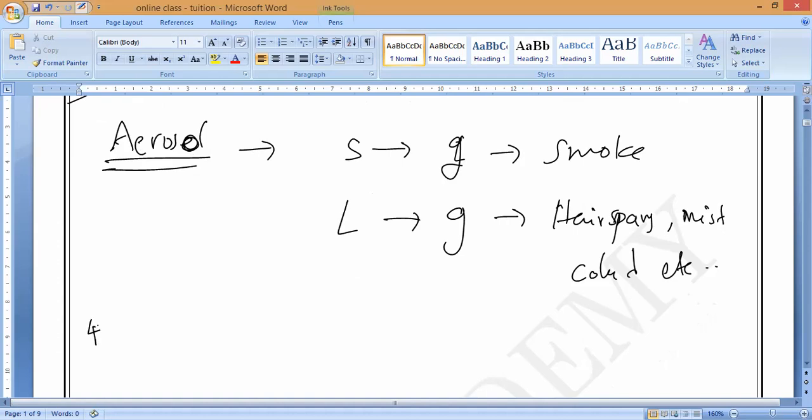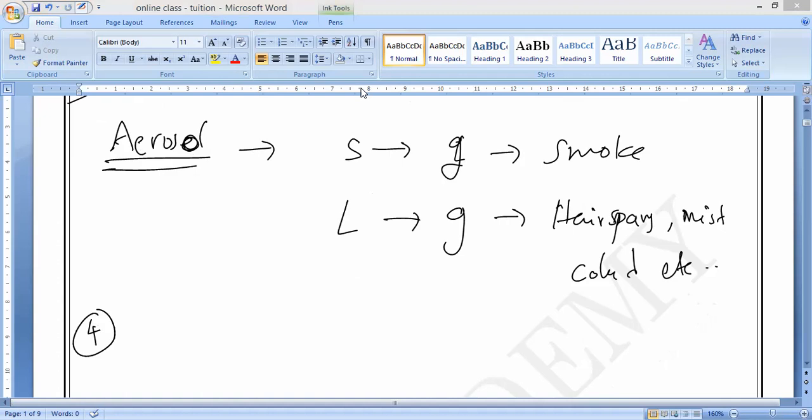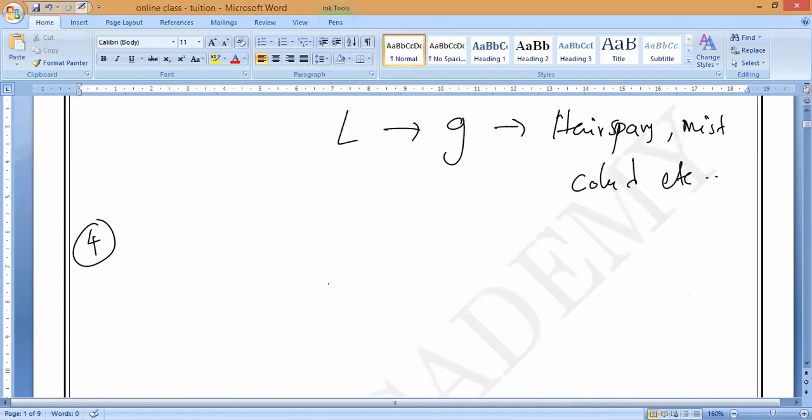What is the fourth classification? Emulsion. Emulsion. So all of you write. Emulsion. What do you mean by emulsion? Anybody? I will show you also. Can anybody guess what you mean by emulsion? Which is dispersed in which one? Emulsion is very, very important for general competitive exams and all.